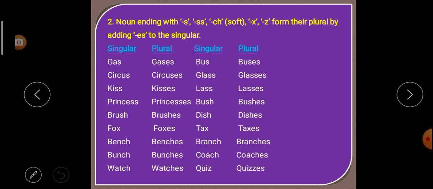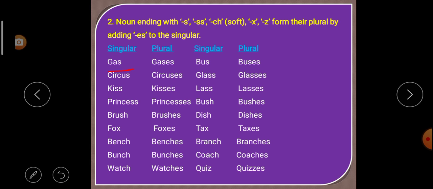Rule number 2, nouns ending with s, double s, ch, x and z form their plural by adding es to the singular. That means, if the noun is ending with s, double s, ch, x and z, how do we make plural? We have to add es to the singular. When we add es to the singular, it becomes plural.